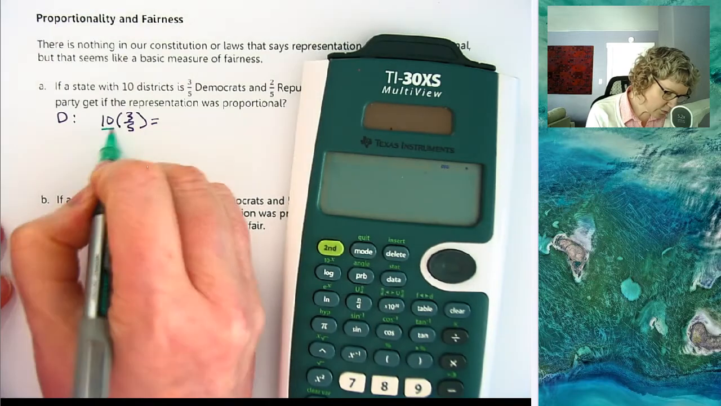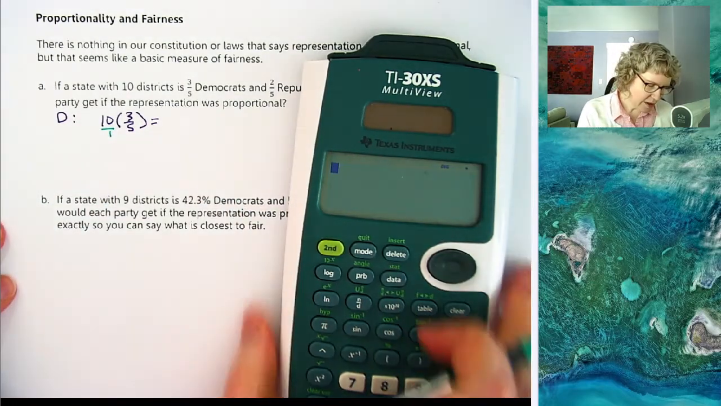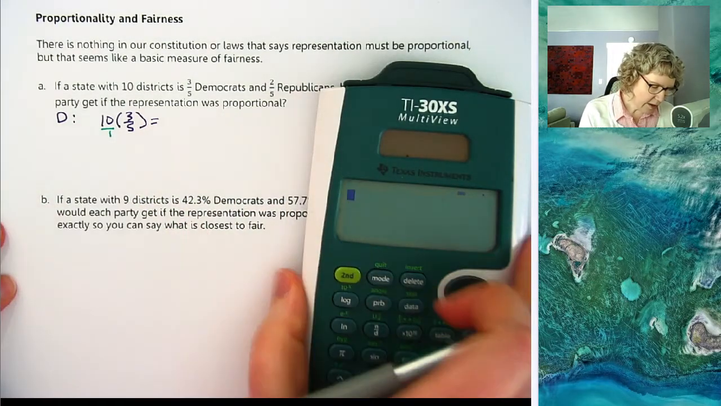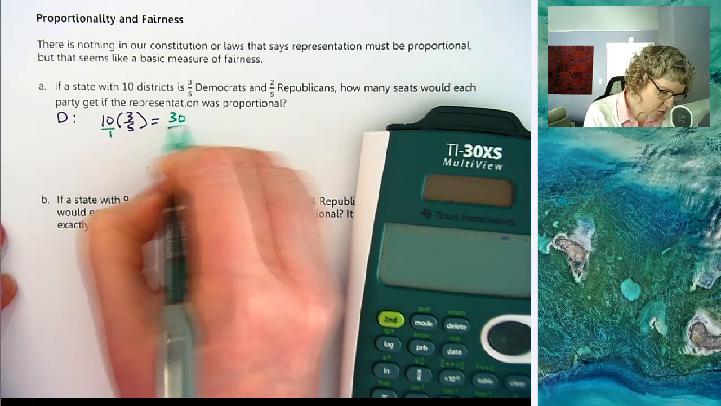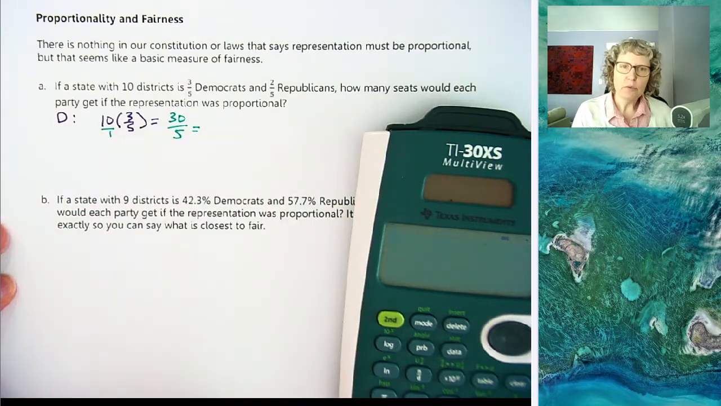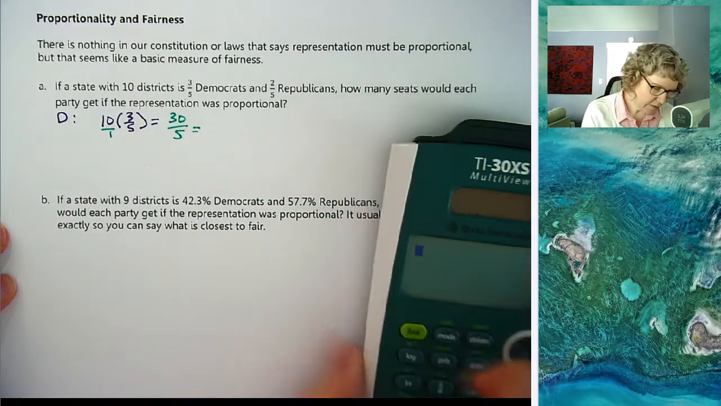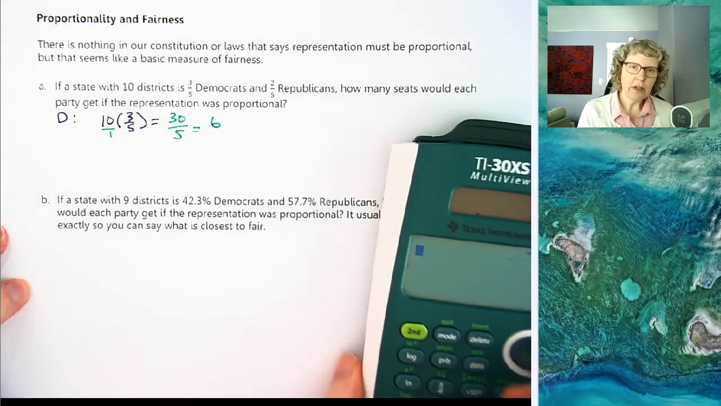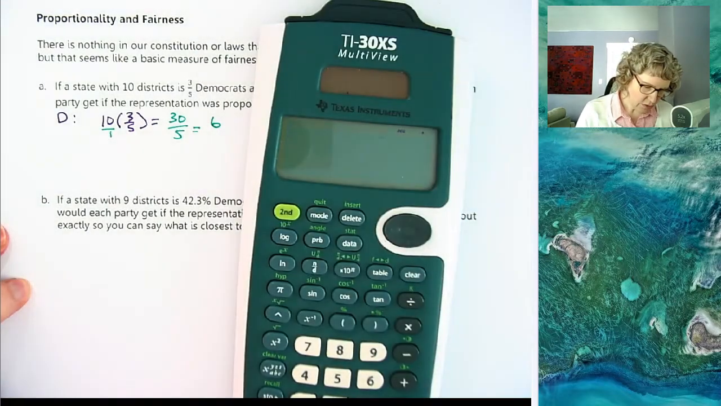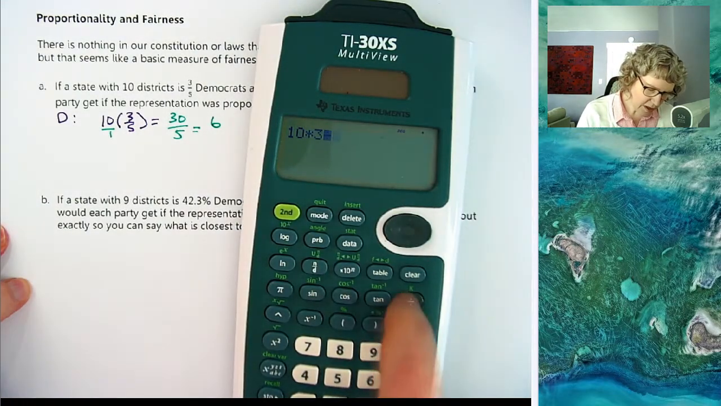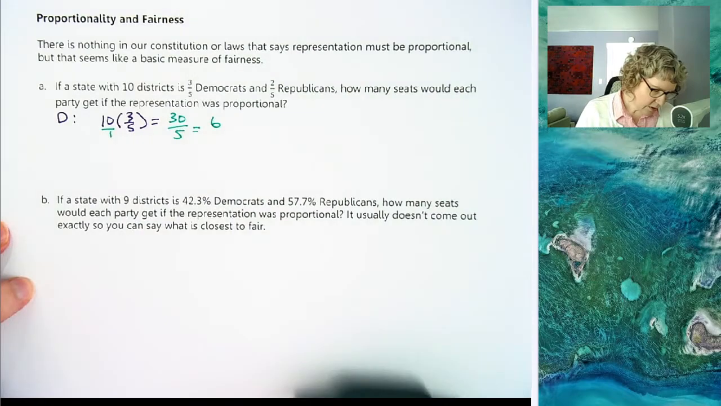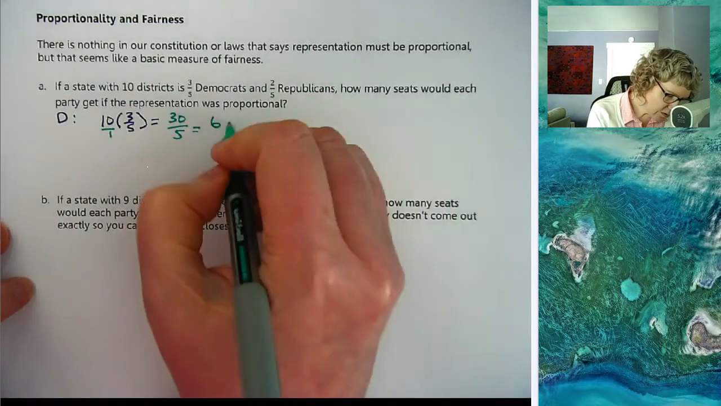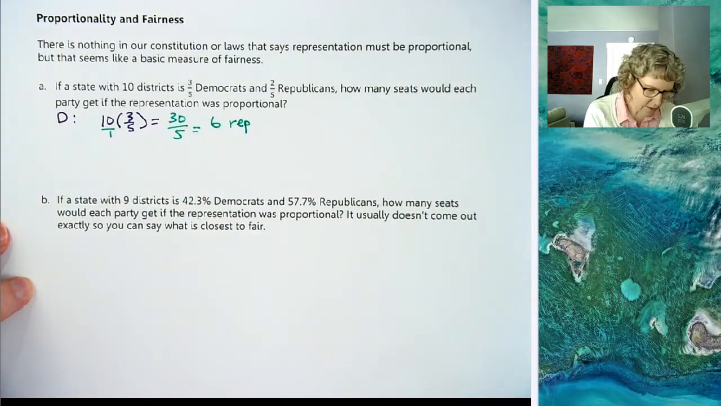Let's just refresh our memory on fractions. If it's a whole number, we put it over 1, and then we multiply straight across. So this is going to be 30 over 5, and then we can reduce or divide. 30 divided by 5 is 6. Let's check it on the calculator. We could do 10 times 3 divided by 5, or you could use your fraction key, and it comes out to 6. So the Democrats would have 6 representatives or seats.